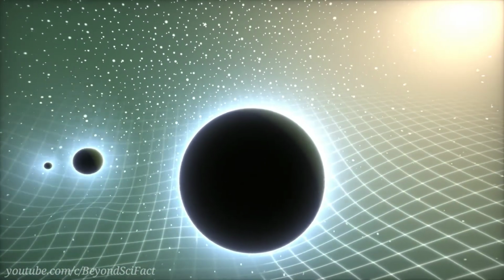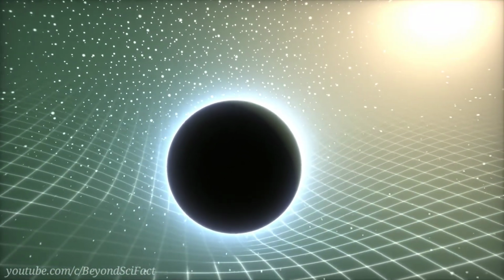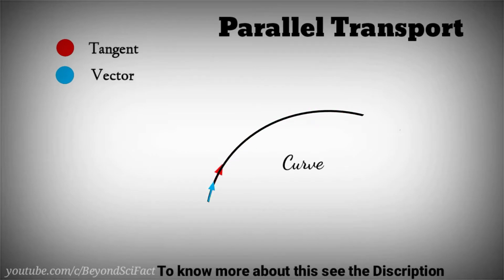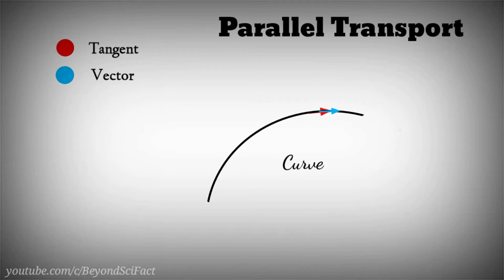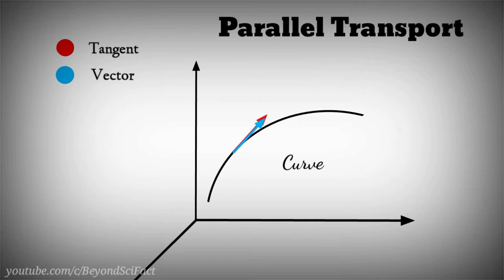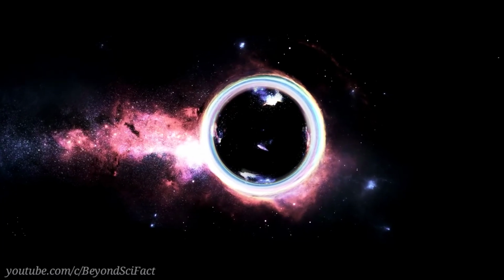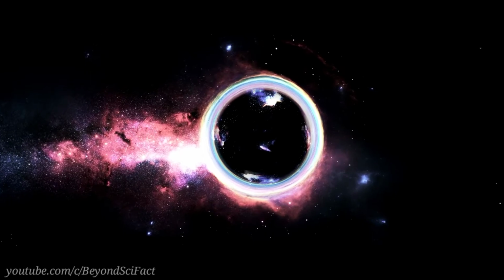Now let us understand this from some mathematical aspects, so that you can understand it more deeply. One of the central characteristics of curved spacetime is that the parallel transport of a vector becomes non-trivial. The parallel transport of a vector refers to sliding a vector along a curve so that it is always tangent to the curve. In a Euclidean spacetime, this is easy. Just follow the direction of the tangent vector at any given point and the vector will always be tangent. But in curved spacetime, it is not so easy.